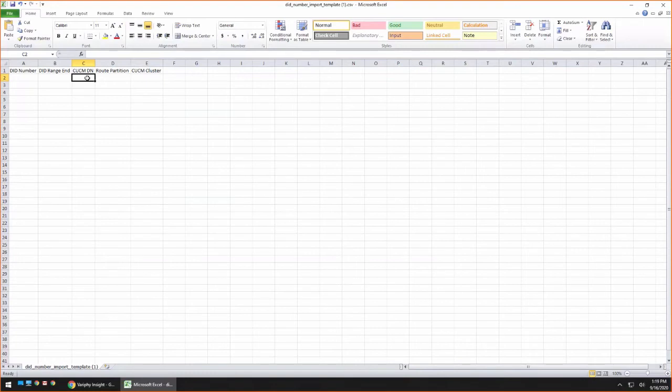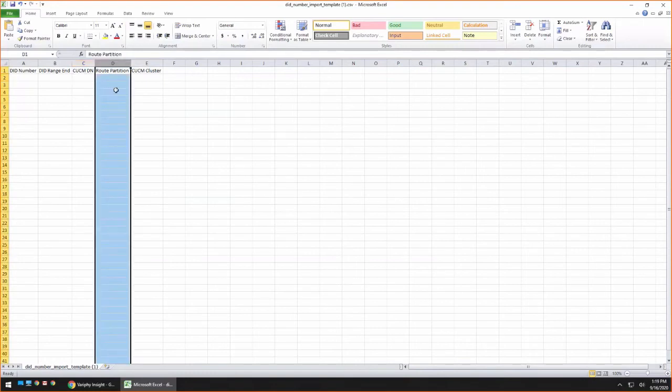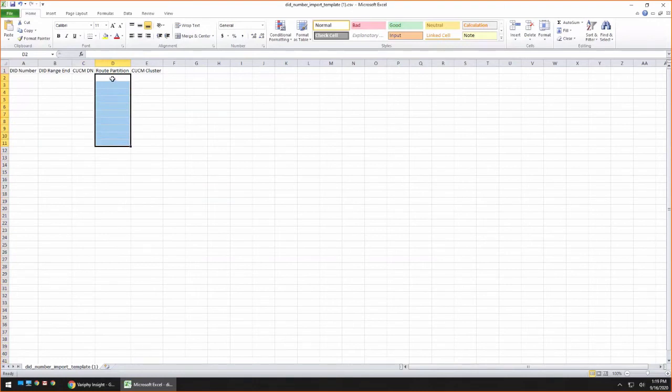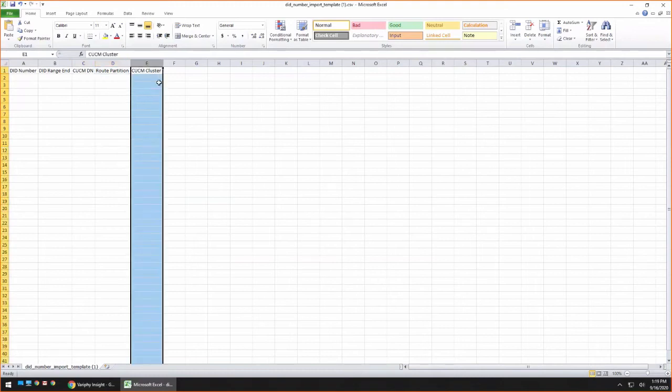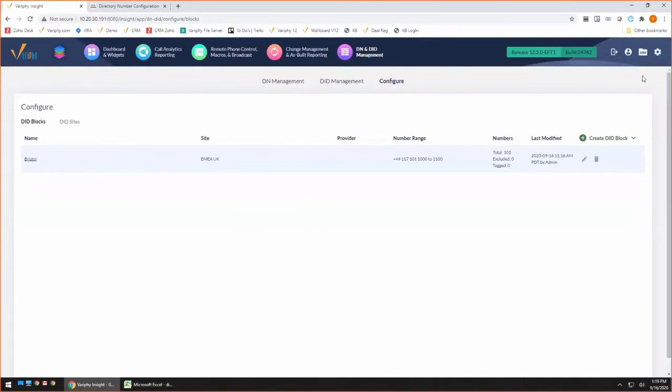Just adding the exceptions. Route partition: if you have a particular route partition you would like these to be associated to, you can absolutely add that. It does have to match identically to your Call Manager. Otherwise, it's not going to work. Also, CUCM cluster. If you have multiple clusters, you can add the cluster directly into the spreadsheet. Again, that cluster does have to match identically what the Variphy cluster name is.